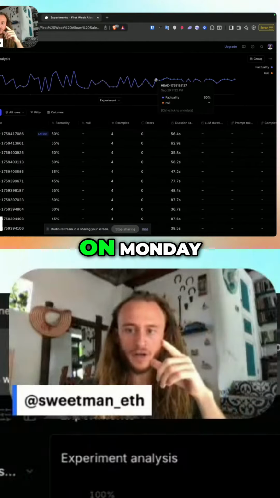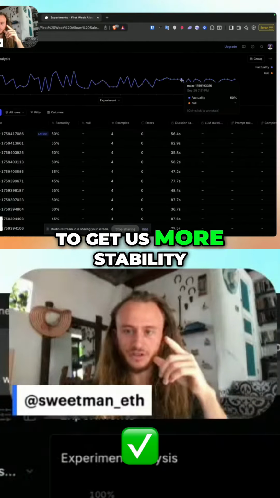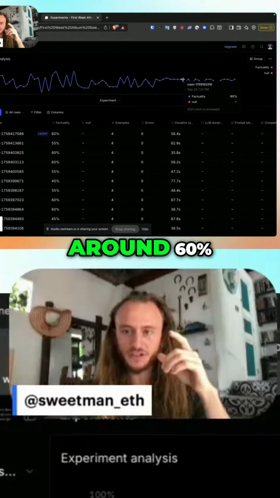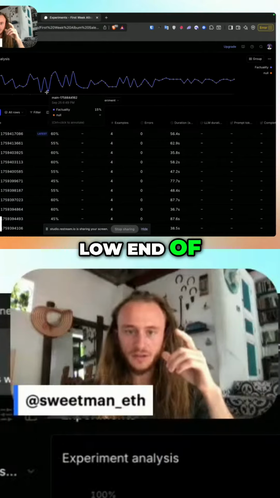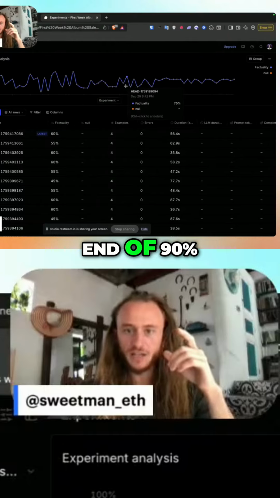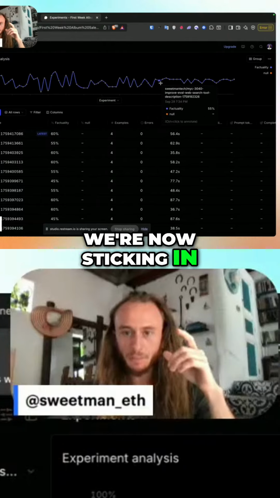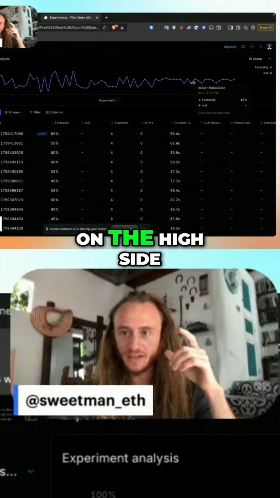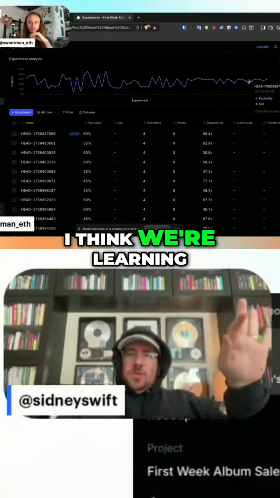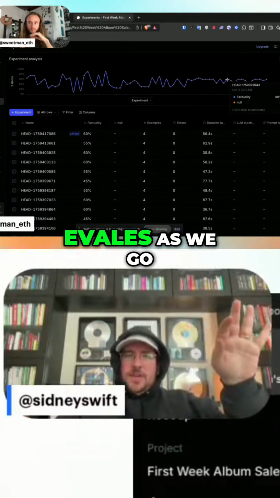On Monday, I shipped some stuff to get us more stability, where we stayed right around 60%. And so now, instead of a low end of 15% and a high end of 90%, we're sticking in a much closer range. On the low side, 45%. On the high side, 60%. I think we're learning and getting better with evals as we go.